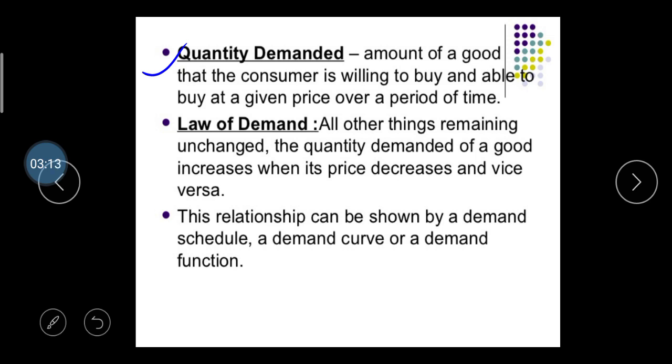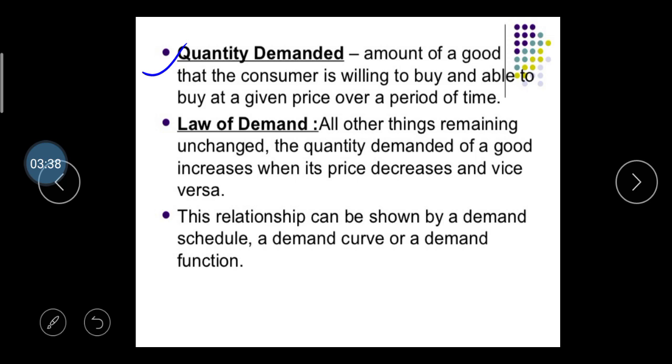So here we are going to discuss the law of demand. In your examination, I am giving you assurity from the law of demand and the law of supply. You have to prepare these two laws, law of demand and law of supply. In your examination, out of the two, one can be asked by GTU. Okay, so you have to prepare law of demand or law of supply.